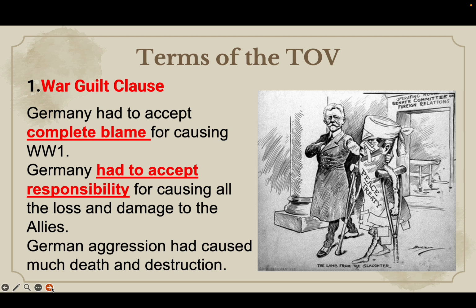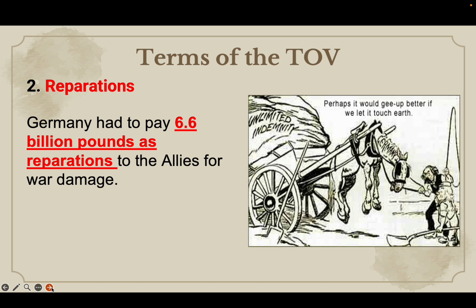It had to accept all responsibility for causing whatever losses and damages the Allies incurred in World War I. The argument was that German aggression had caused much death and destruction, and therefore it deserved to accept the War Guilt Clause.